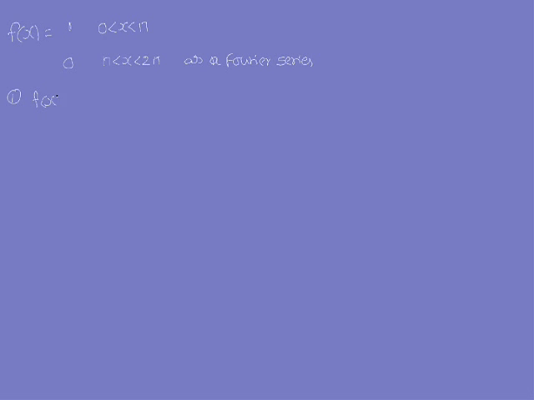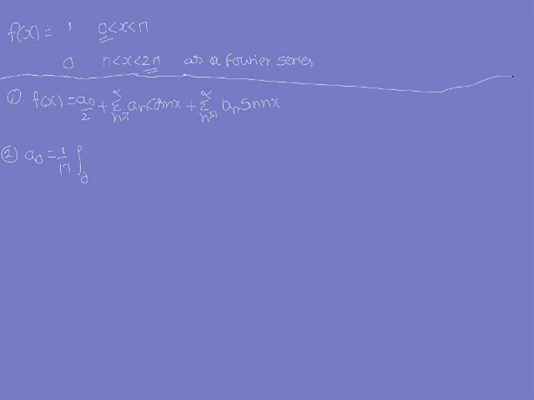f of x is equal to a naught by 2 plus sigma n is equal to 1 to infinity a n cos nx plus sigma n is equal to 1 to infinity b n sin nx. What is the formula for a naught? a naught is equal to 1 by pi integral 0 to 2 pi f of x dx. So this is the main problem what he has given.